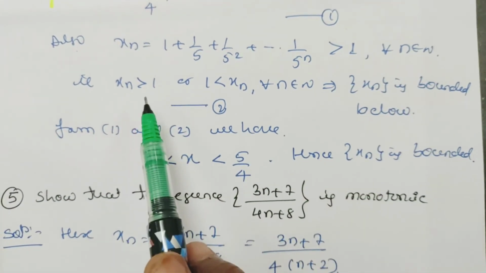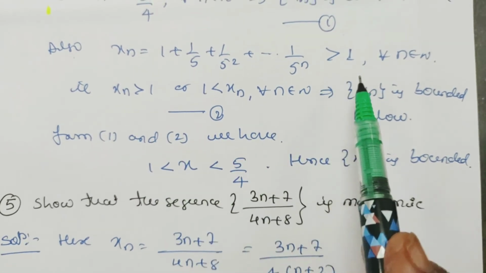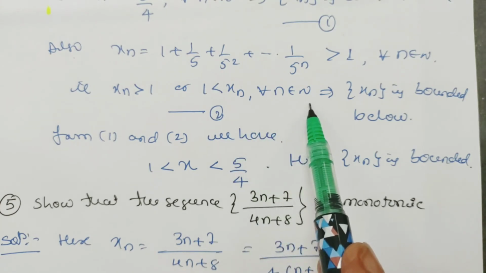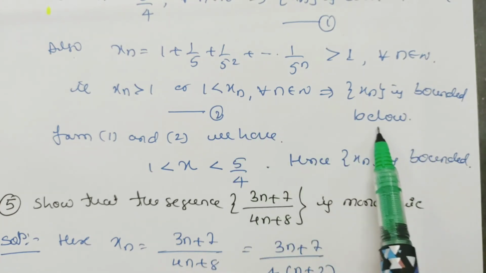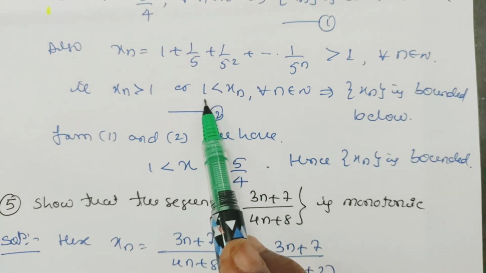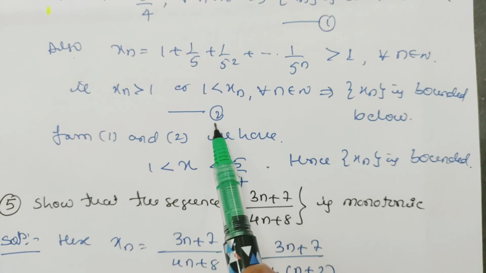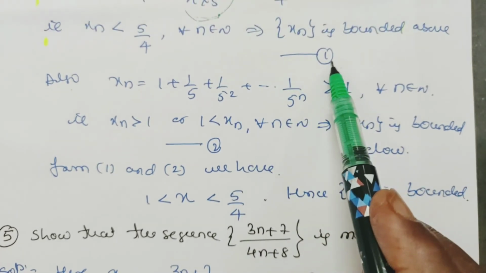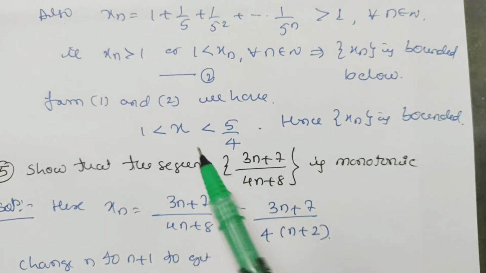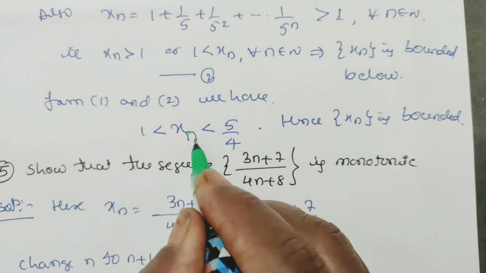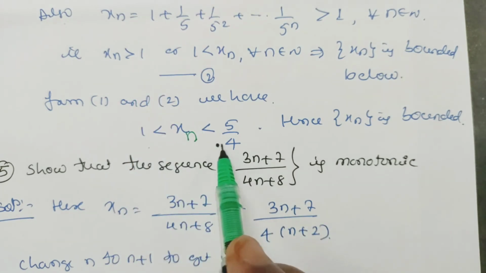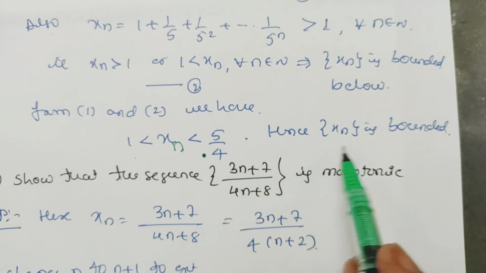So this implies xn is greater than 1, or 1 is less than xn for all n belongs to N. So this implies the sequence xn is bounded below, all the values of xn are greater than 1. So it has a lower bound. From equation 2 we can say that it is bounded below, and from equation 1 we can say that it is bounded above. So from equations 1 and 2, we have xn is greater than 1 in this, and in the first equation we have xn is less than 5 by 4. This implies the sequence xn is bounded.